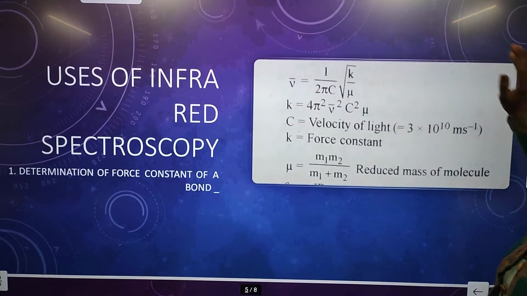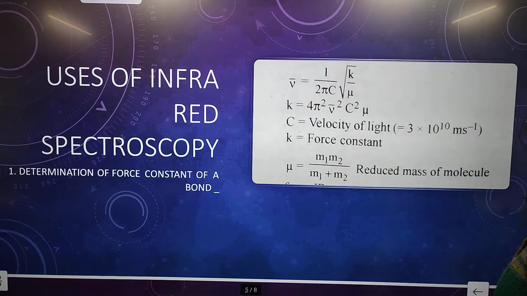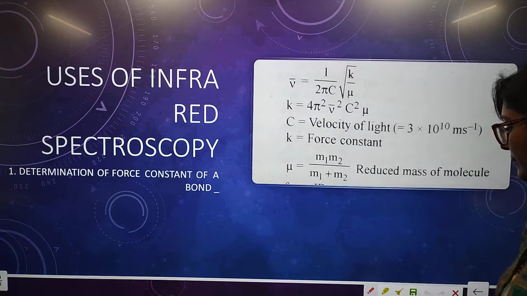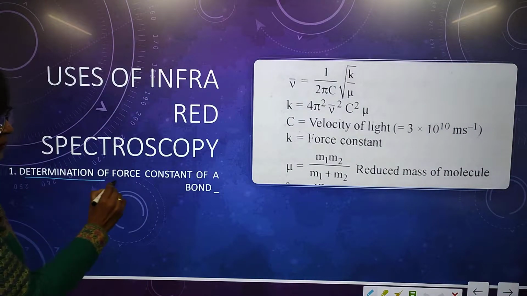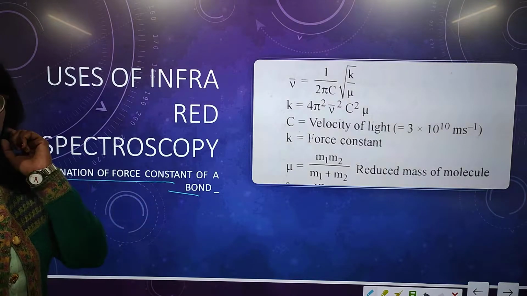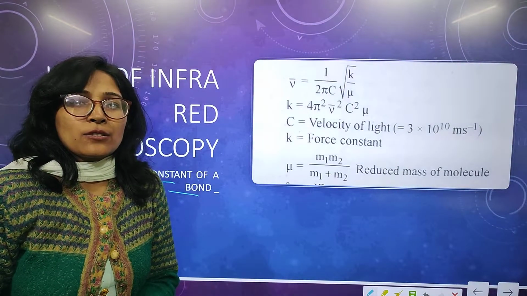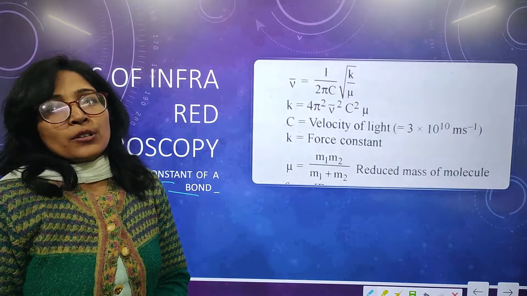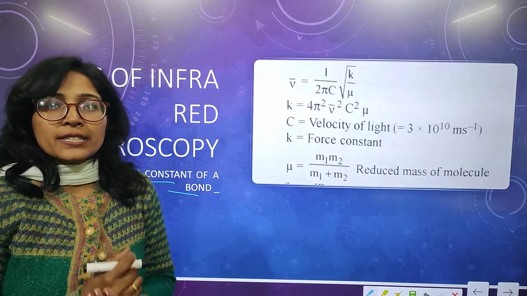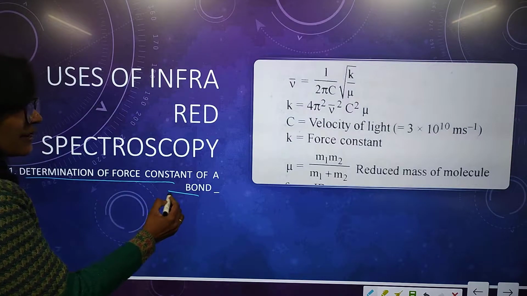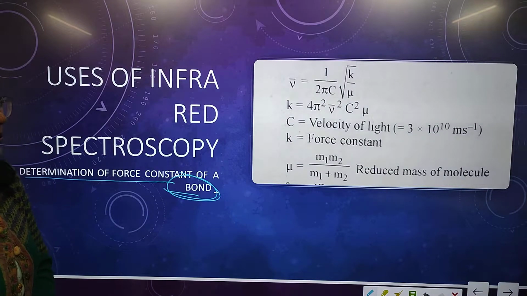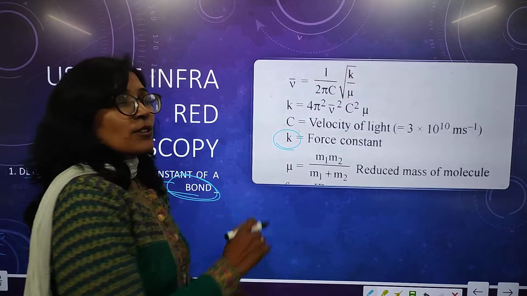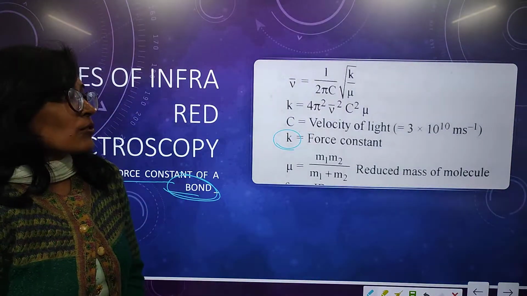Now we see the uses, where we should use it. One by one we discuss these uses. First is determination of the force constant of a bond. In infrared spectroscopy, our sample is a molecule having atoms bonded with each other. So how strongly they are bonded, for this bond we have to determine the force constant K. That can be calculated from infrared spectroscopy.